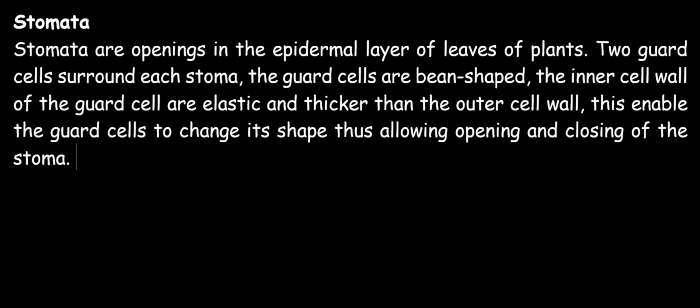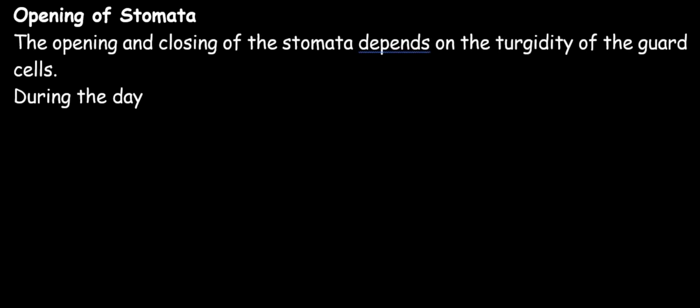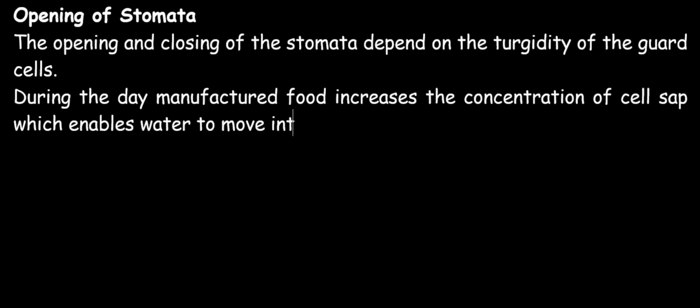So now we are going to be looking at the mechanism of opening and closing of the stomata. The opening and closing of the stomata depends on the turgidity of the guard cells. During the day, manufactured food increases the concentration of cell sap, causing water to move from the epidermal cells into the guard cells.